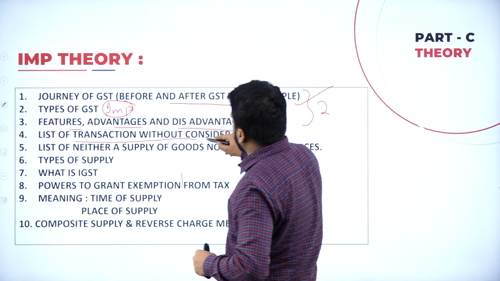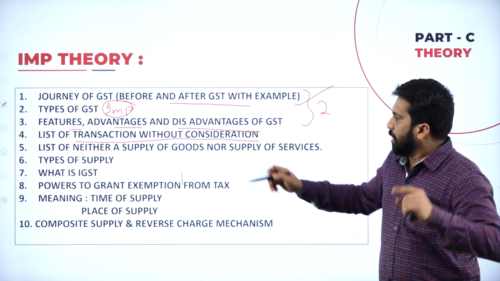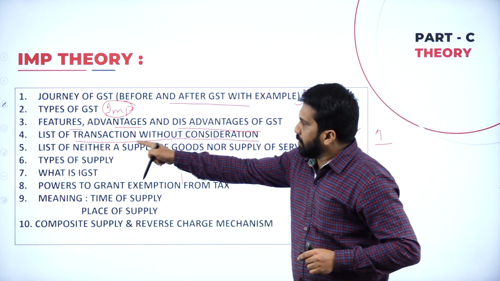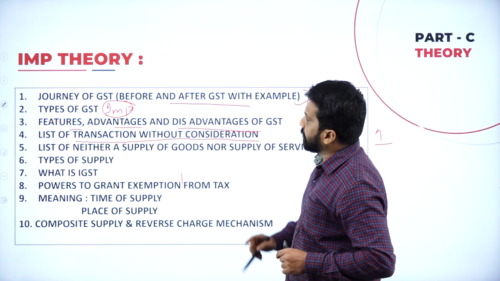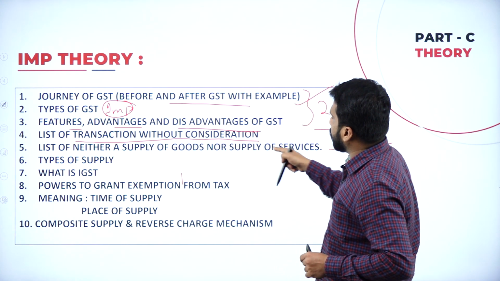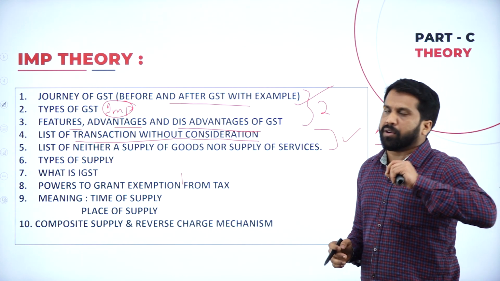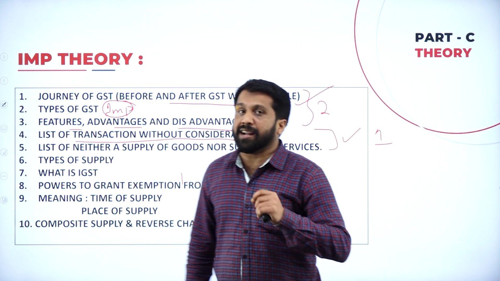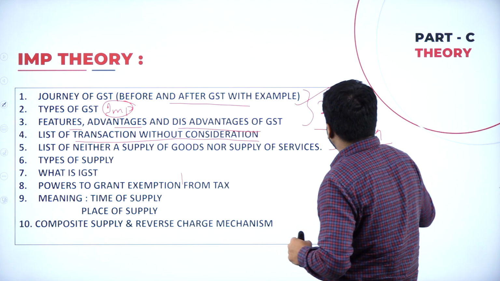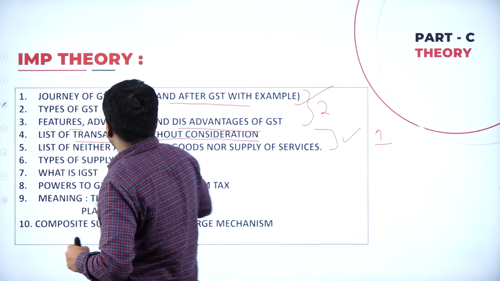List of transactions without consideration, your 10 mark compulsory theory. Out of these two, any one will be there. List of transactions without consideration, list of neither a supply of goods nor supply of services. Very, very important. Out of these two, 100% you will get one question for 10 mark.